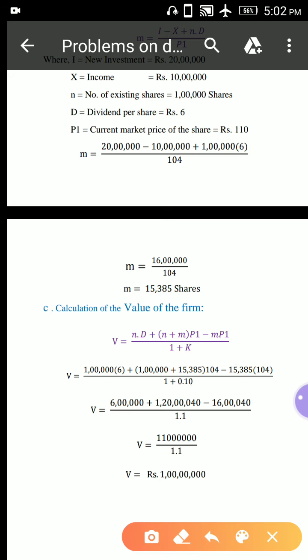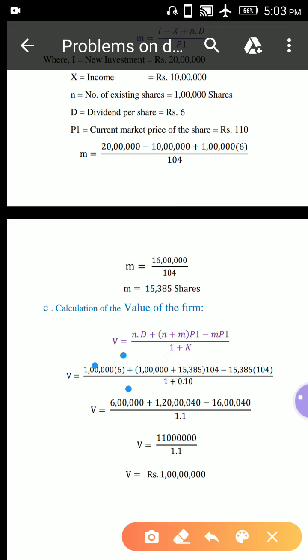Now here 1 lakh into 6, 6 lakhs. Here 1 lakh plus 15,385, that is 1 lakh 15,385 into 104, that is equal to 1 crore 20 lakhs 40 rupees. This is the entire step, that is 1 lakh plus 15,385 into 104 equals 1 crore 20 lakhs 40 rupees.